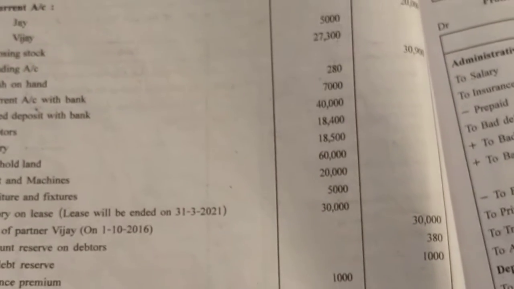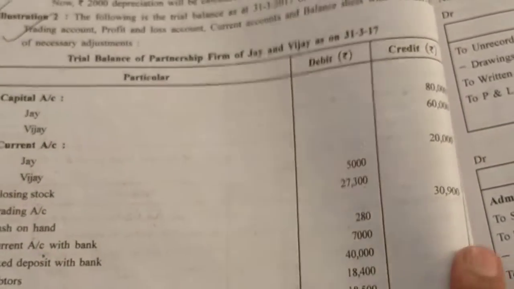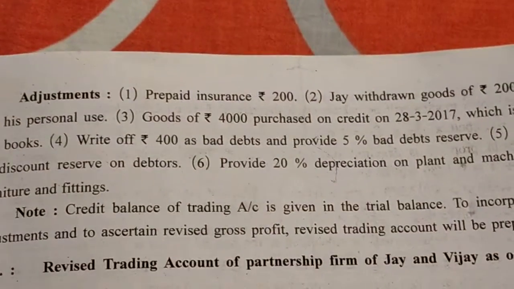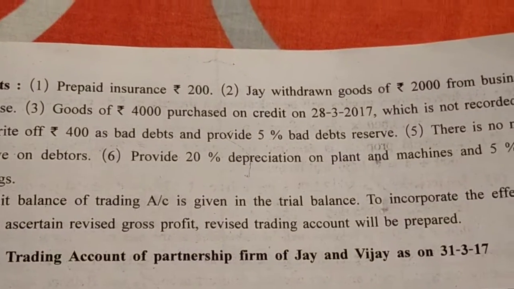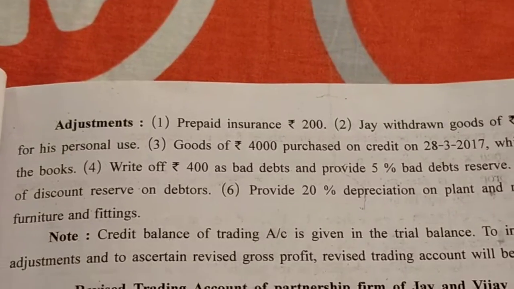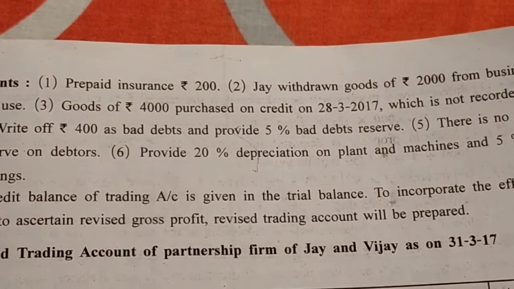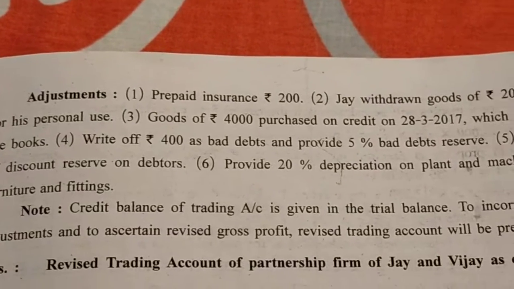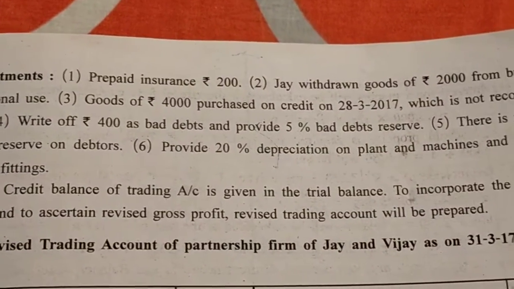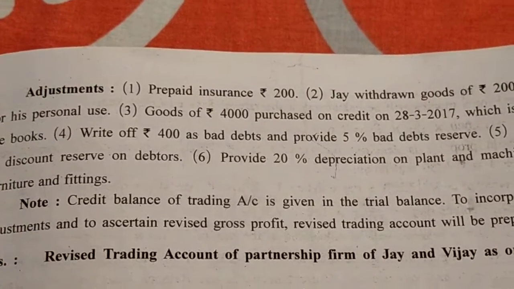I hope you see all the questions. Now I'm showing you the adjustments. Prepaid insurance 200. Jay withdrew goods of rupees 200 from the business for his personal use. Goods of rupees 4,000 purchased on credit on 28 March 2017 were not recorded in the books. Write off 400 as bad debt and provide 5% bad debt reserve. There is no need for a discount reserve on debtors.